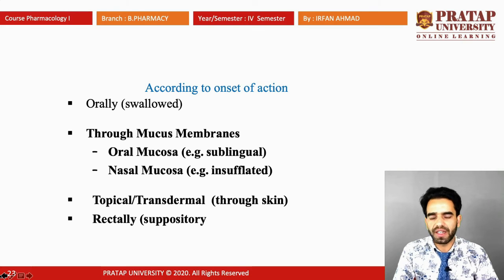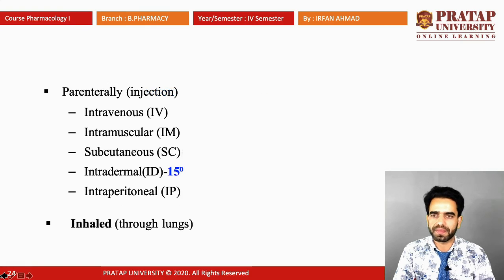Insufflated means inserted into the nose, entering the bloodstream through the nasal mucosa. One is topical, through skin, and one is rectal, for example suppository. Suppository is a rectal dosage form. So these are the different types of dosage forms according to onset of action and duration of action.